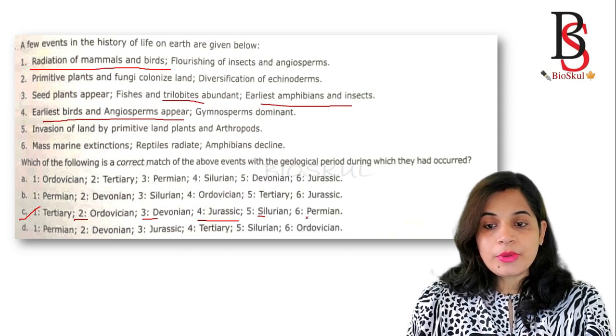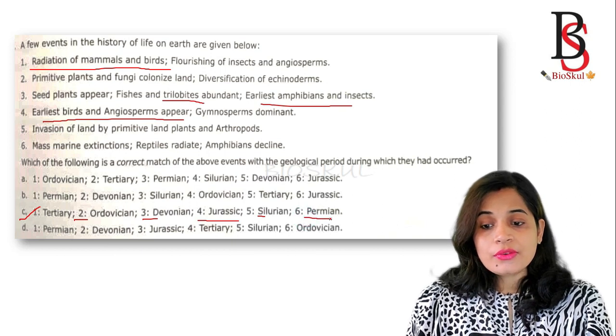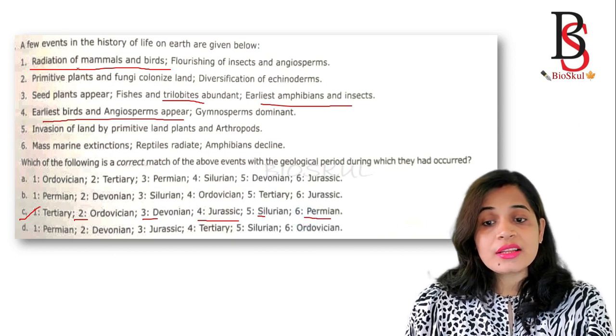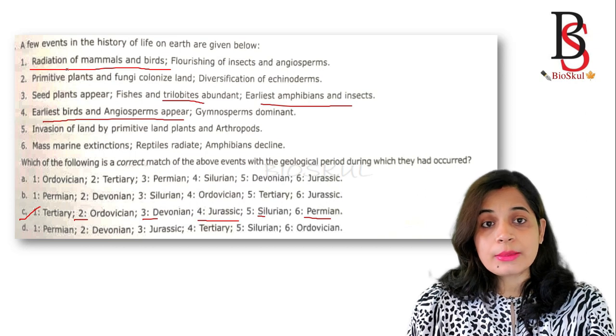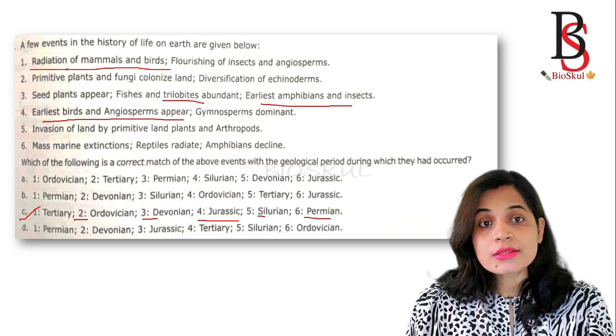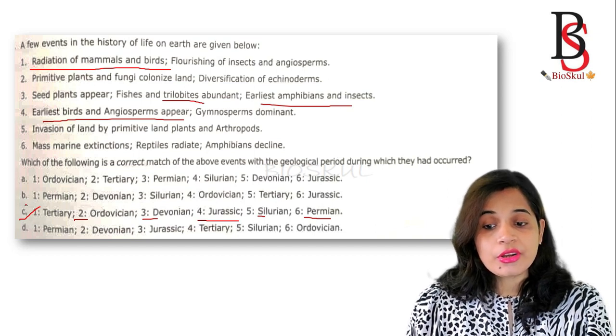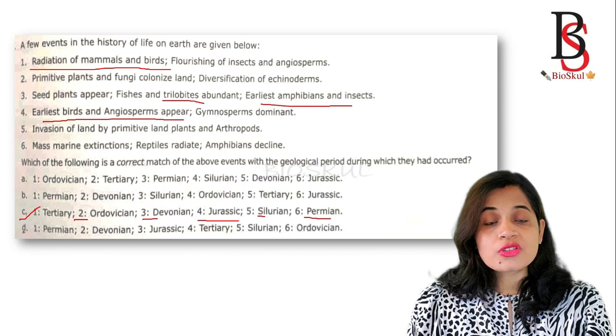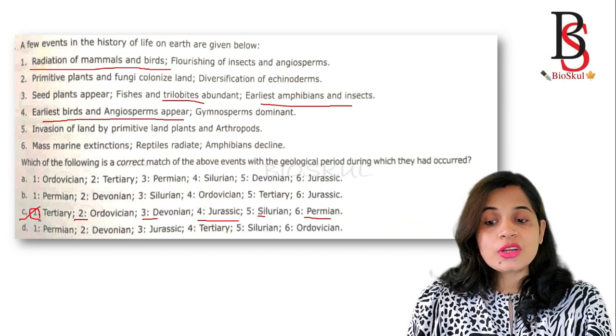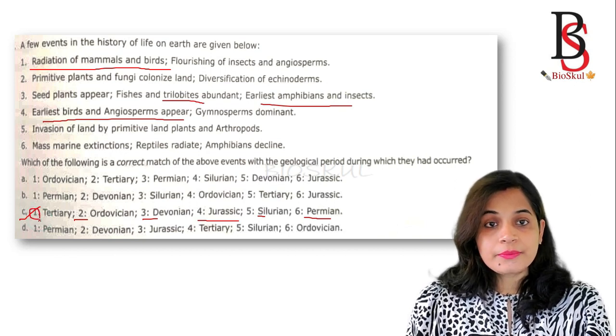That is the Permian period. Okay, if you just remember where the radiation of mammals and birds takes place, then also you can answer this question. Okay, because the radiation of mammals and birds takes place during the Tertiary period, and in the options only option C has the Tertiary period for option 1. So the correct answer is option C.